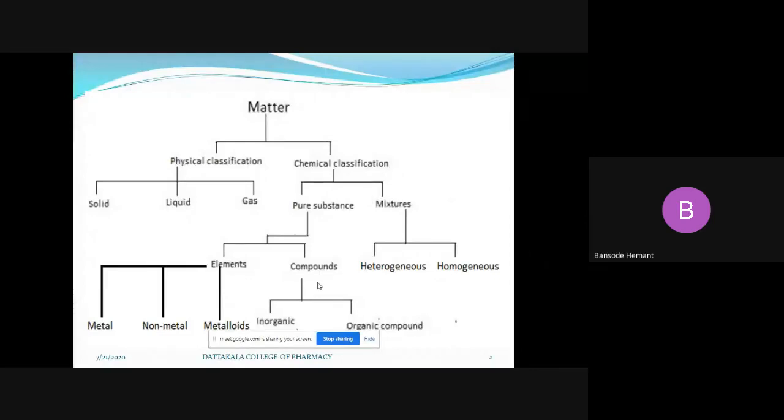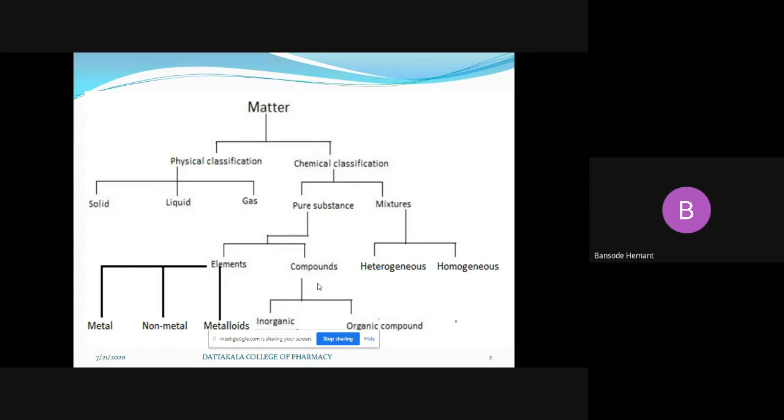Mixtures may be homogeneous or heterogeneous. If the properties shown by the mixture are the same throughout, it is homogeneous. If the properties are different, it is heterogeneous. This is a brief classification of matter, but we have to focus on the physical classification, that is solid, liquid, gases. In physical pharmaceutics we study matter on the basis of only its states.